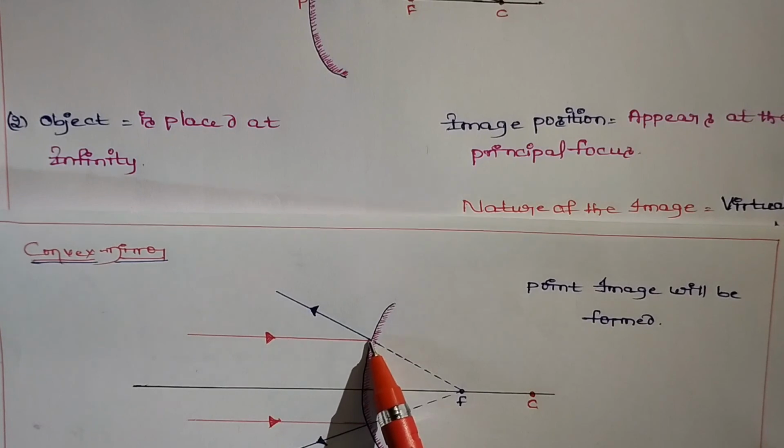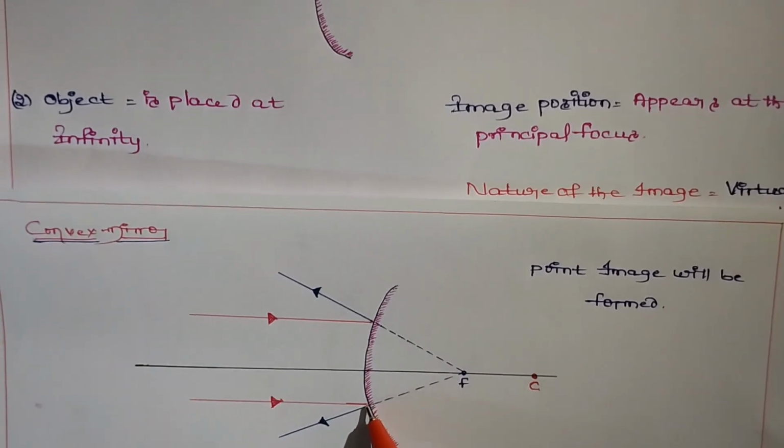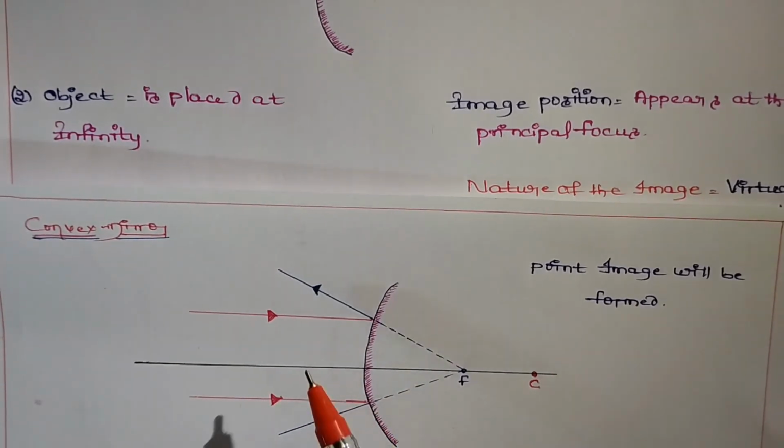Here also this ray after reflection goes this side, and this ray after reflection goes this side, but both travel through the focus itself.